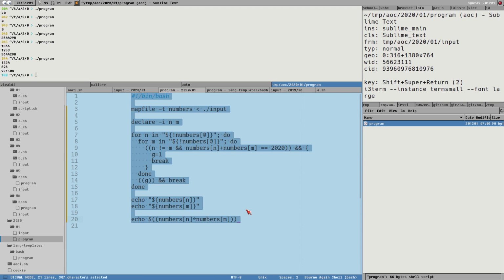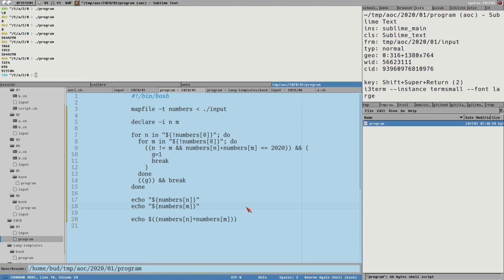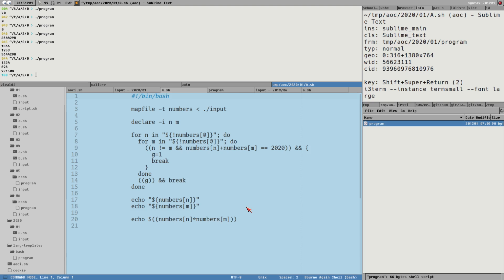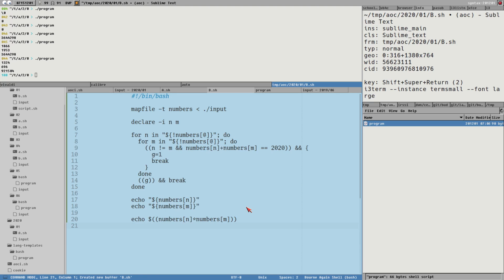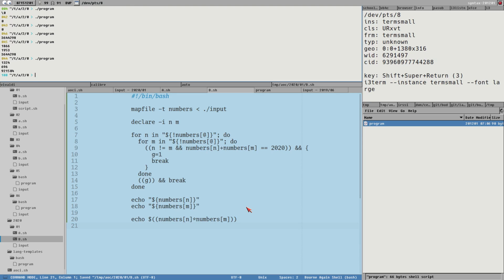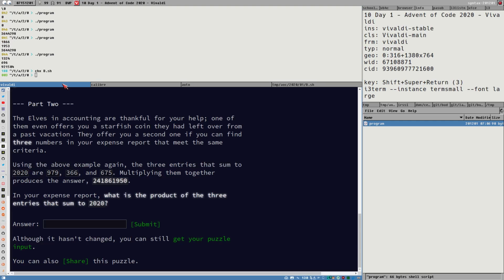We should also create a new program. We should rename this to a.sh, copy this, open b.sh, paste this, make that executable. Okay, so now 3 numbers are supposed to become 2020.